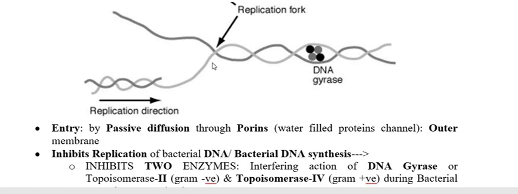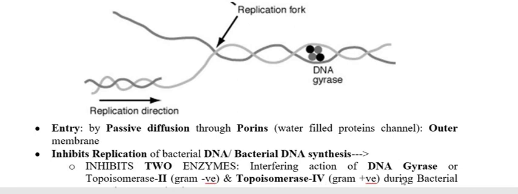To remove this supercoiling, also called positive supercoiling, the positive supercoiling should be removed with the help of the enzymes DNA gyrase as well as topoisomerase 4.